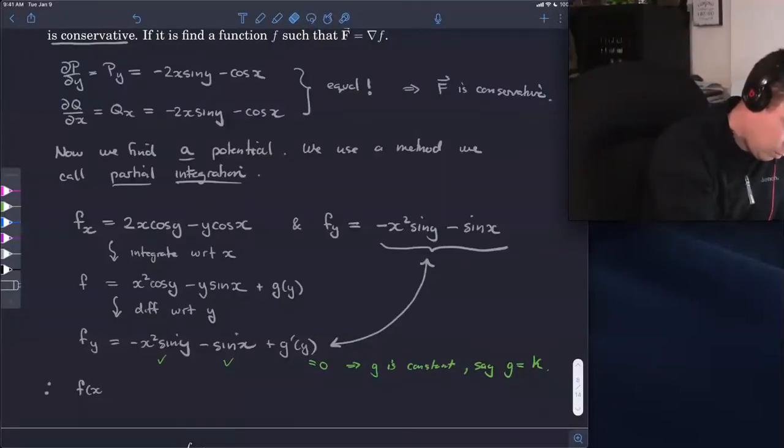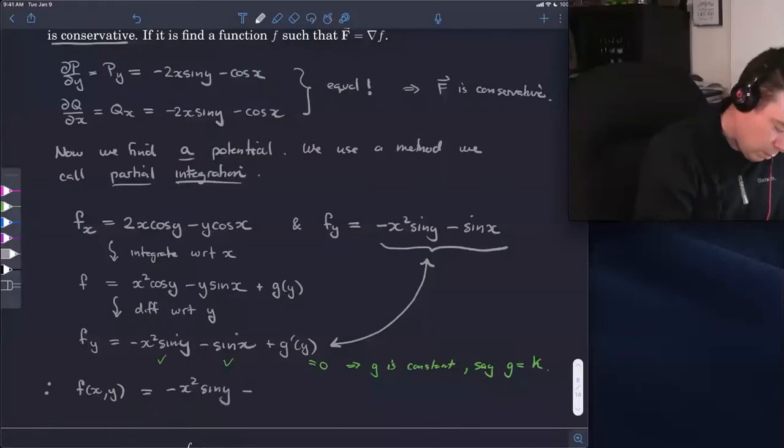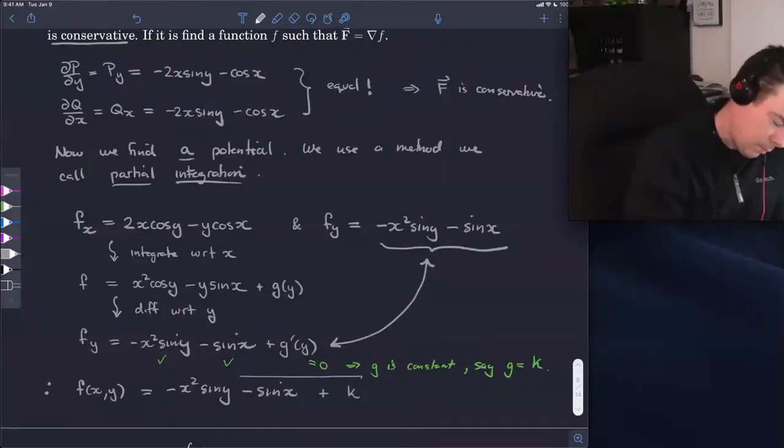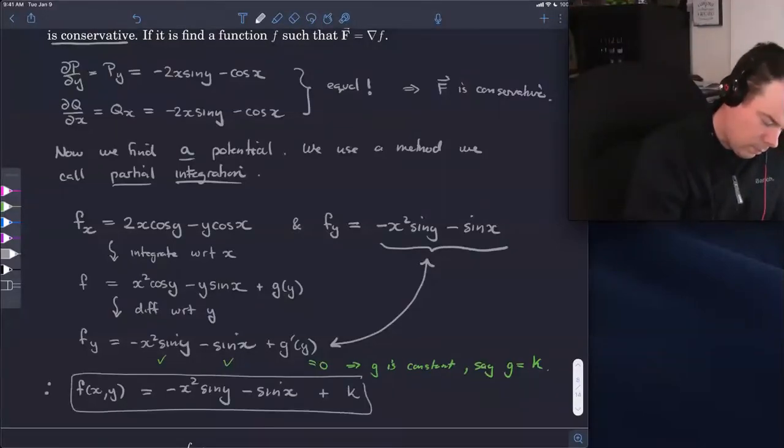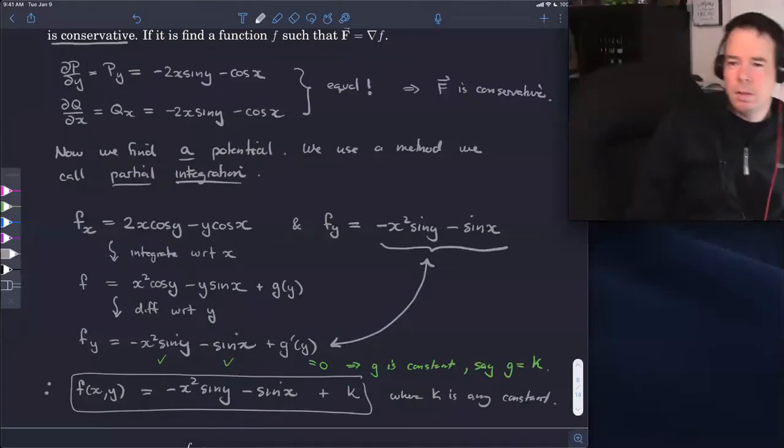I put a bracket too soon. f(x,y) is given by negative x squared sine y minus sine x plus a constant k, where k is any constant. And so there's our potential function.